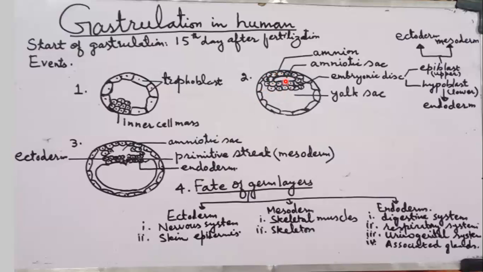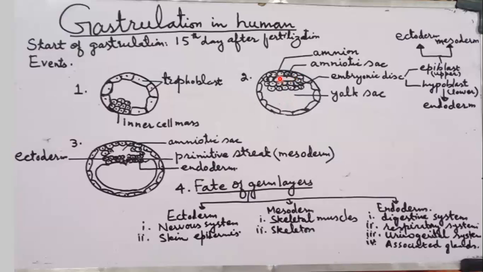As a result, it forms two fluid-filled sacs that are separated by a double layer of cells called the embryonic disc. Students, the upper sac is called the amniotic sac, and the lower sac is called what? That is called the yolk sac.